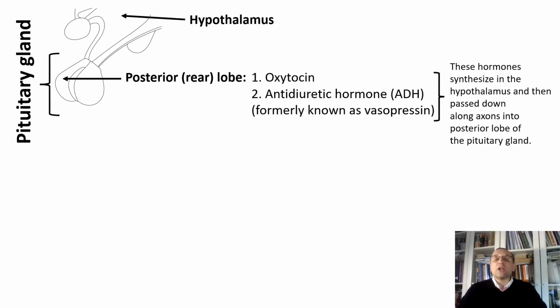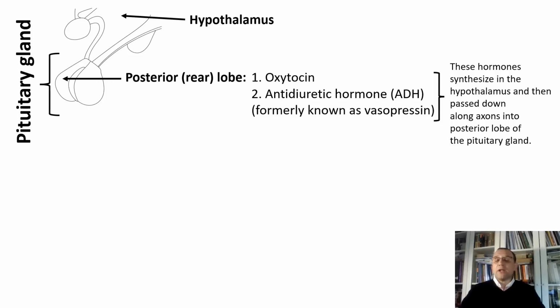Water conservation is one of the great problems of terrestrial life. The antidiuretic hormone level is influenced by the osmotic pressure of blood passing through the capillaries of the hypothalamus. If the blood is too thick, the nerves fire, and antidiuretic hormone is released from storage in the posterior pituitary.